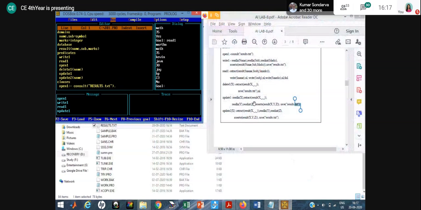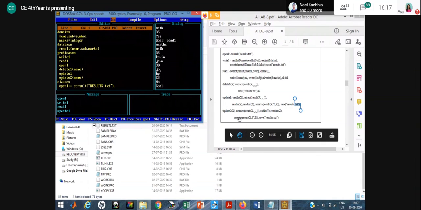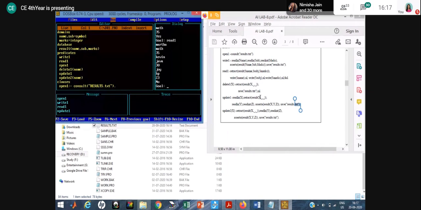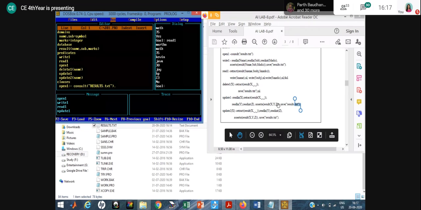See, actually what happened when you update, in this case you are using the retract command, right? Because of the retract, when you read the data, the working memory data are lost, right? In update, the retract is used, and because of retract, once you get the data for this particular Martha, that data is lost from the working memory. After that, the new data is inserted into the database.